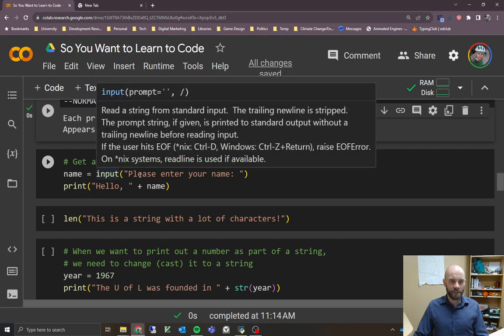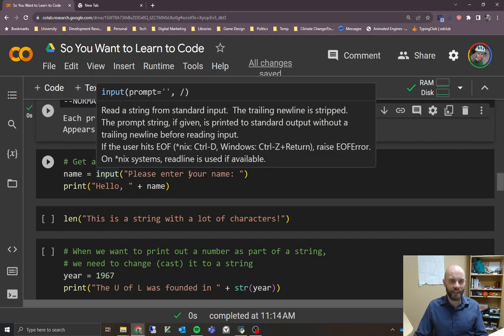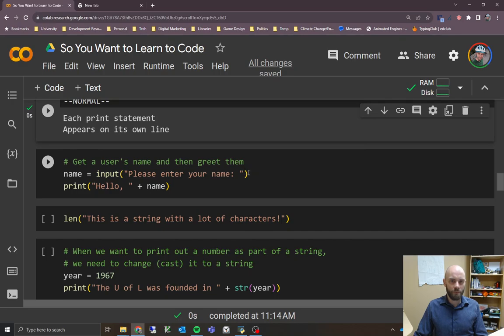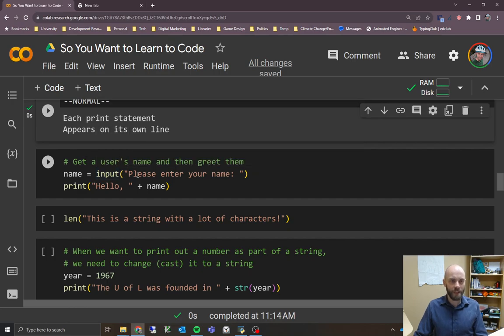And then that function runs, and it gives you the box. Once the user types in something and hits enter, that is what's returned, the name of it. The function is returning a value. So this whole function kind of disappears, and then whatever value they typed in gets stored into name. It doesn't actually disappear, but that's the way of thinking about it. The string that they enter is what you're assigning to the variable name. So yeah, just a way of thinking about that, I guess.